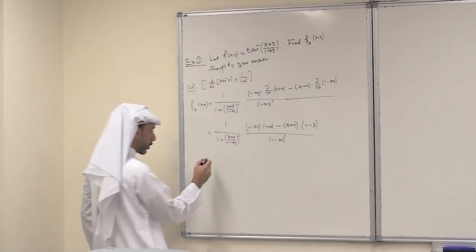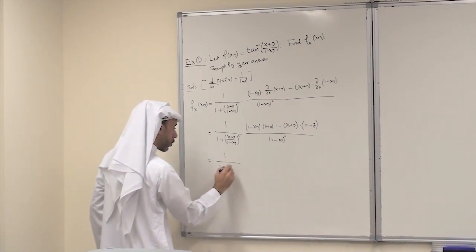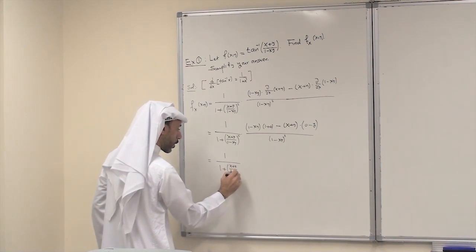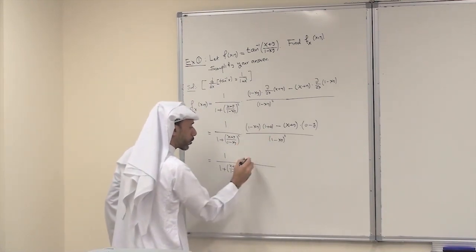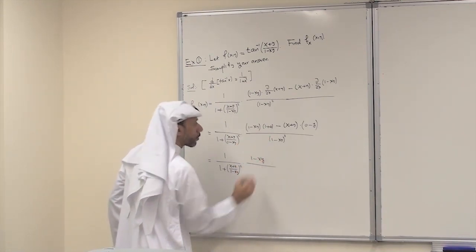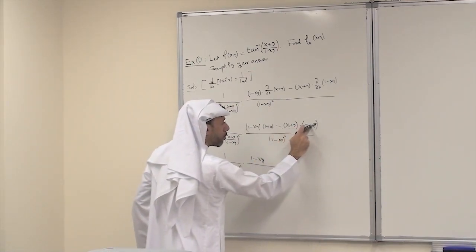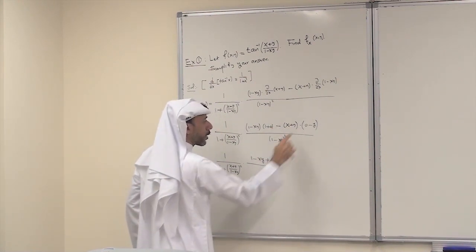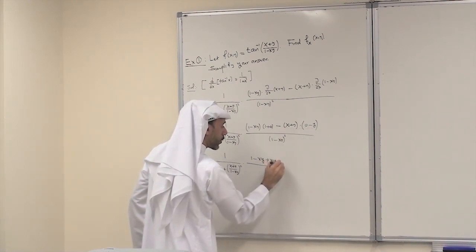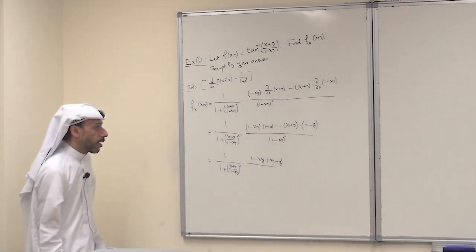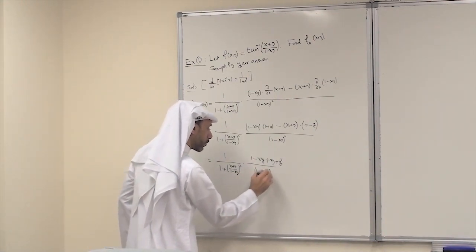Multiply and simplify. So this becomes the following: 1 over 1 plus ((x plus y) over (1 minus xy)) all squared. This is 1 times 1 minus xy, so this is 1 minus xy, minus x plus y times minus y. Minus with minus, I call plus. Y times x, xy. Y times y, y squared. Over 1 minus xy, 1 minus xy, all squared.